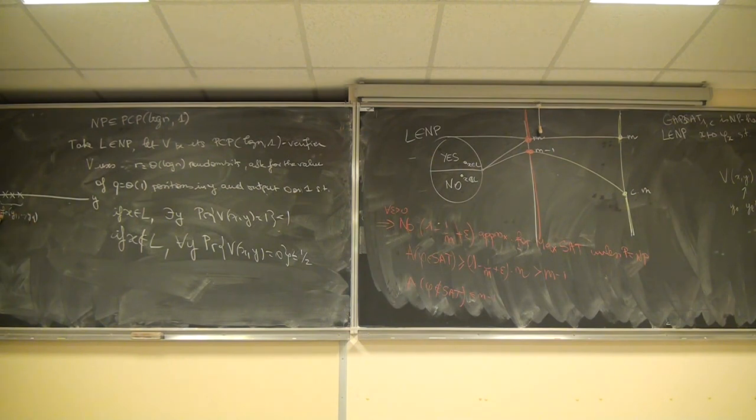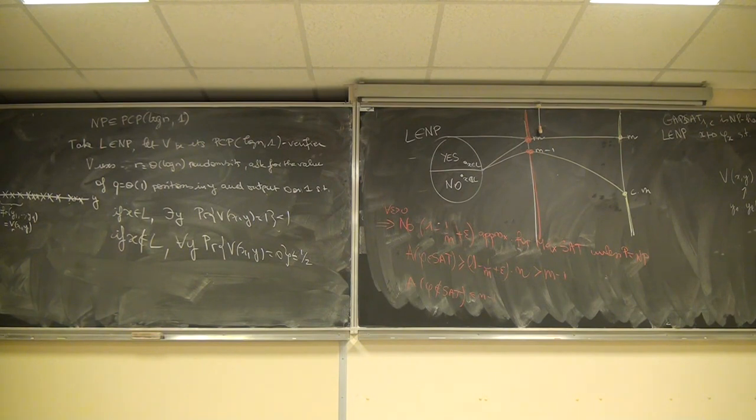This is a Boolean function. It takes q Boolean values and outputs one Boolean value, which is the result of V of x, y, given that we use the random string R. This is the case for every random string. I have an f_R for each of them.